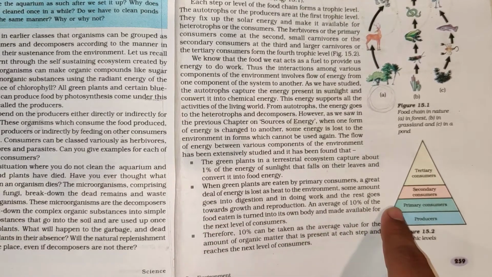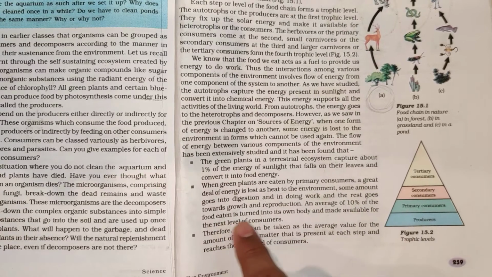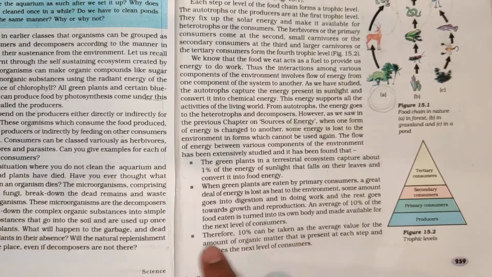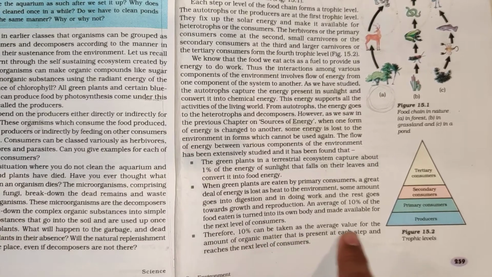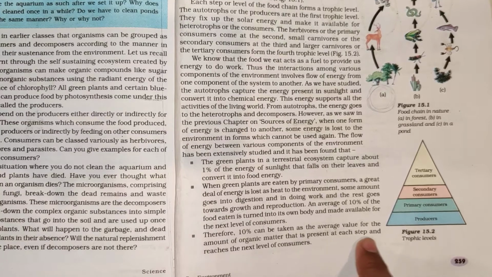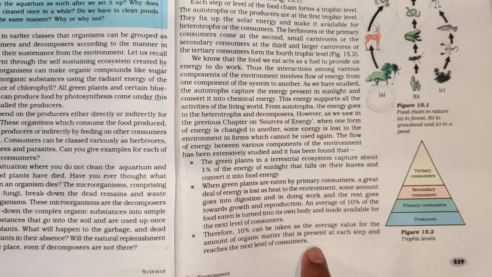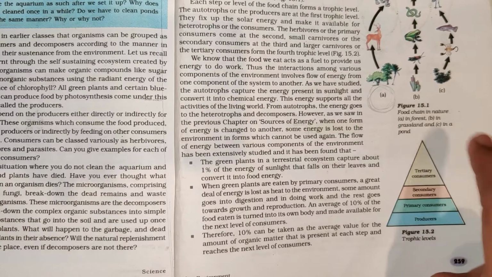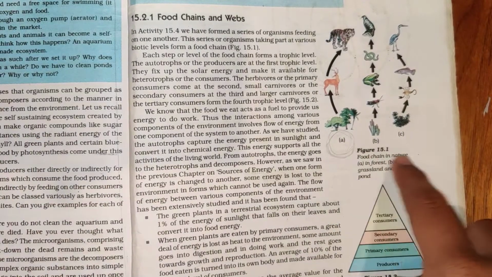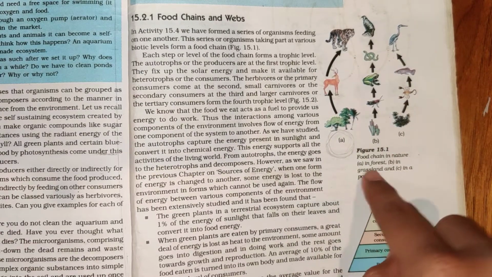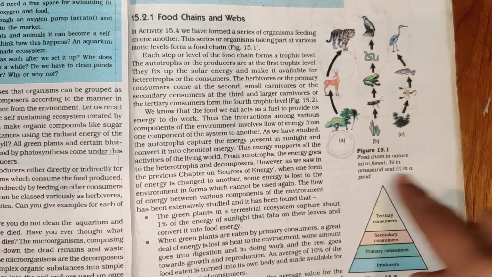An average of 10% of the food eaten is turned into its own body and made available for the next level of consumers. Therefore, 10% can be taken as the average value for the amount of organic matter that is present at each step and reaches the next level of consumers. Trophic levels: producers, primary consumers, secondary consumers, tertiary consumers. Food chain in nature: A. In forest, B. In grassland, C. In a pond.